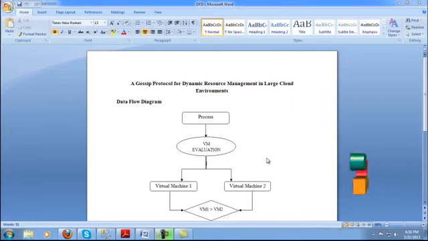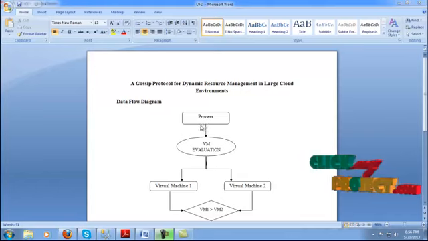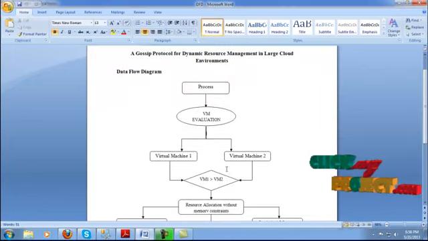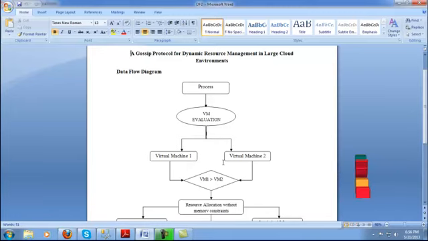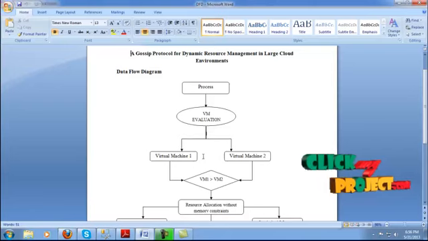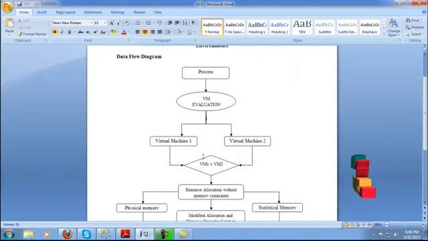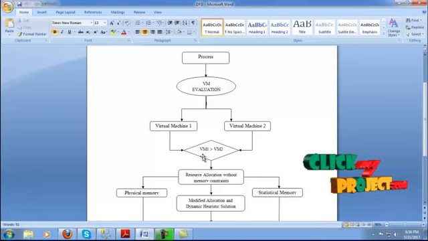Next we'll start with the data flow diagram. First select the resource management. The resource management provides the VM evaluation. The VM evaluation is according to two levels. First select virtual machine 1 and virtual machine 2. The virtual machine 1 allocates to the memory level data sharing. The memory data sharing is according to first the physical memory and the statical memory. Physical memory loads to the process organization, and statical memory organizes to the data store. The data store provides the VM1 VM2 organization to the resource allocation management.